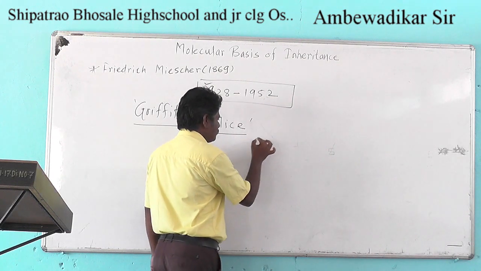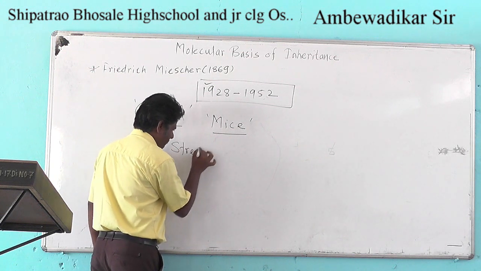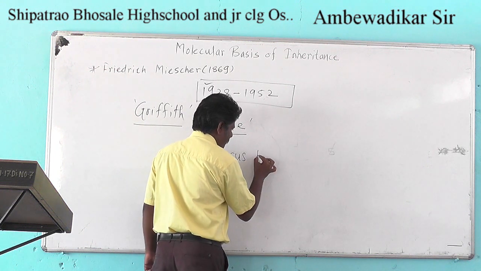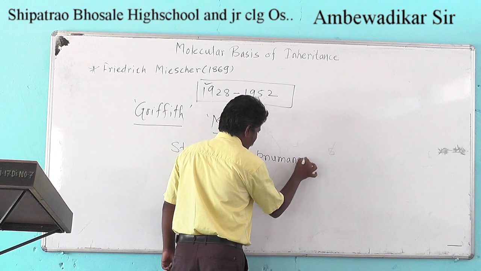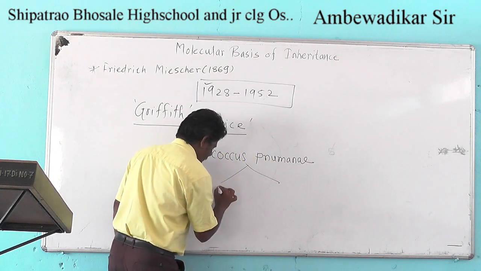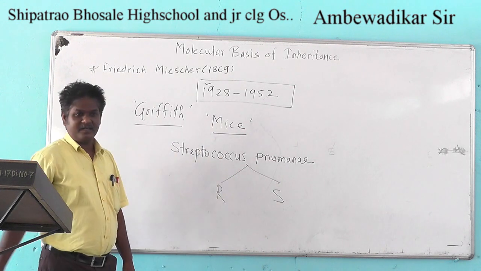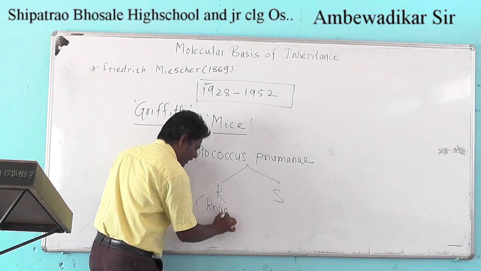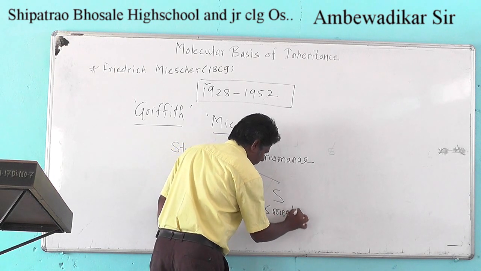Streptococcus pneumoniae has two strains, one the R strain and another the S strain. R stands for the rough strain and S stands for the smooth strain.